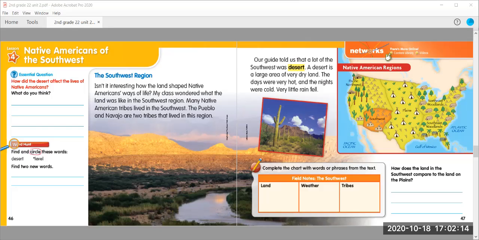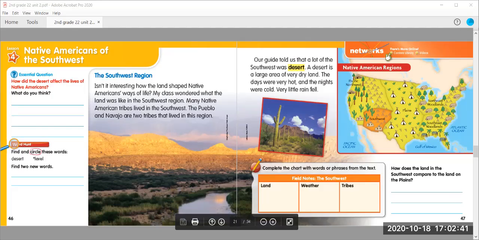Our guide told us that a lot of the Southwest was desert. A desert is a large area of very dry land. The days were very hot, and the nights were cold. Very little rain fell. Quick check. How is the land of the Southwest region different from the Plains region?